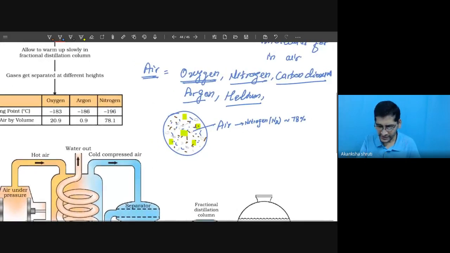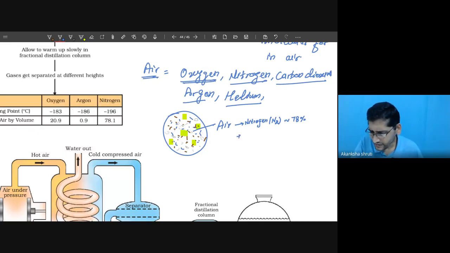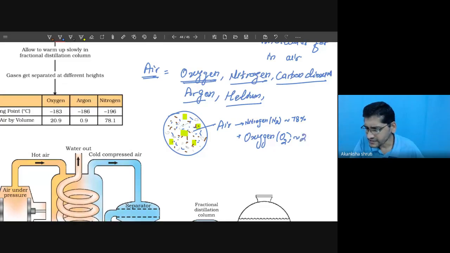If you consider oxygen, it is denoted by O2. Oxygen is present in molecular form, and around 21%. It is exactly 20.89%, but approximately we can keep it at 21%.